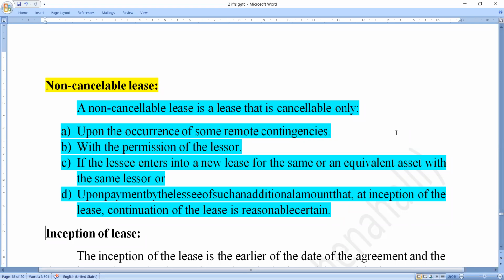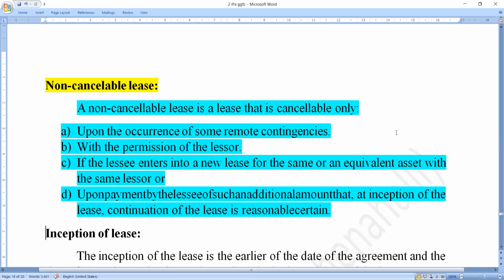And the third one is if the lessee enters into a new lease. If he has entered into a new lease, but he has the existing old lease, and he is entering into the new lease for the same particular asset with the same lessor, then it will be cancelled.